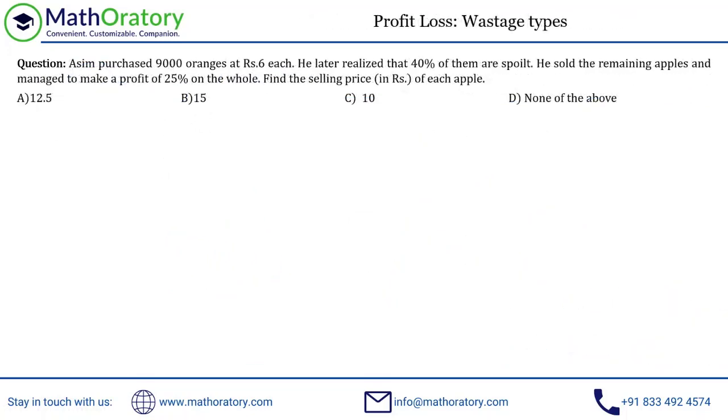Asim purchased 9,000 oranges at rupees 6. He later realized that 40% of them are spoiled. So whenever you have these kind of question, it's always better to deal with the SP rather than working with the profit loss directly. There is a lot of mistakes that happen if you try to adjust the profit and loss directly. So what I'm going to do is work with the CP and SP itself. So we know that Asim has purchased 9,000 at rupees 6 each. So the total CP is 54,000 for this person, right?